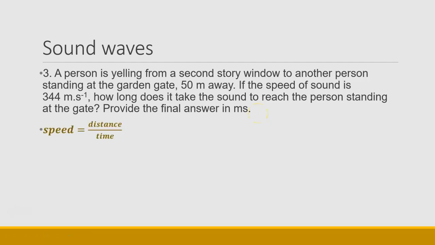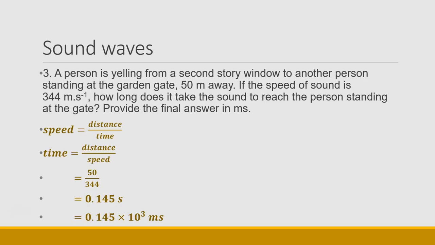So the formula is speed equals distance over time, but we want to work out the time, so we may rearrange this formula as time equals distance over speed. We have the distance and the speed. So it is 50 divided by 344, which gives us an answer of 0.145 seconds. And we need to convert that into milliseconds. So from a second to a millisecond, we multiply by 10 to the 3. So it's 0.145 times 10 to the 3 milliseconds.